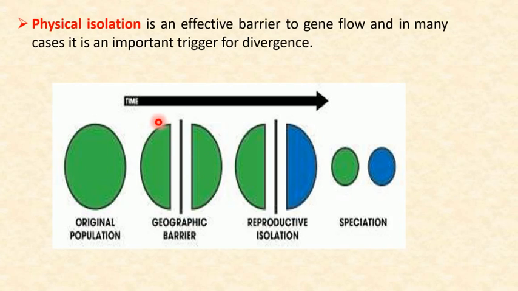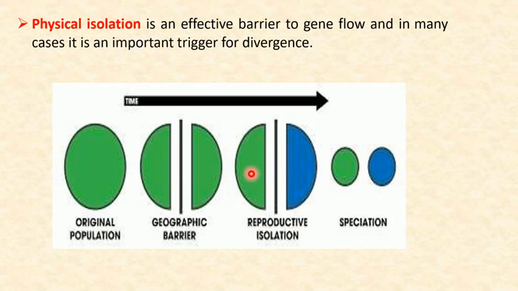Now, after several generations, many mutations will occur. Why? Because the environmental conditions on both sides may be different. Due to that, several mutations could accumulate, and that will result in a change in the gene pool of that particular population. So, new mutations cause changes in the gene pool. After several generations, one of the populations may have characters entirely different from the other population.